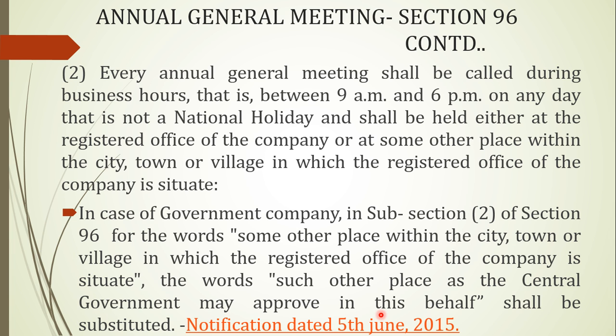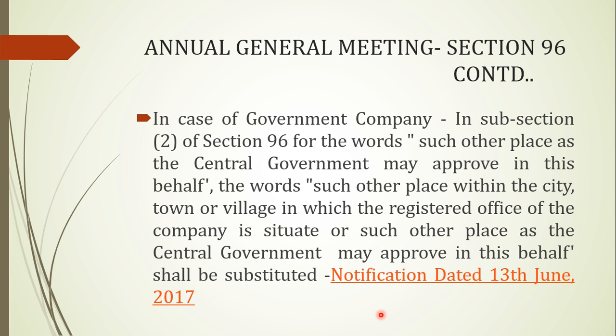But again, there was another notification dated 13 June 2017, wherein again the same phrase was replaced in case of government company only.